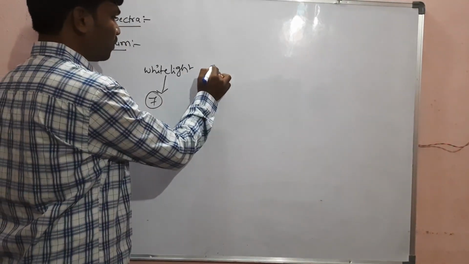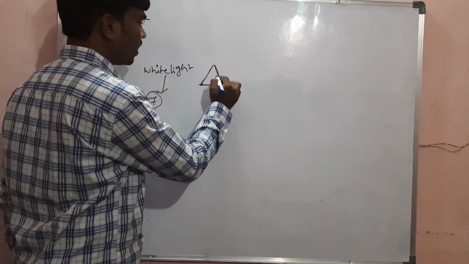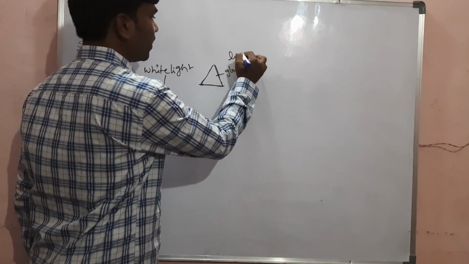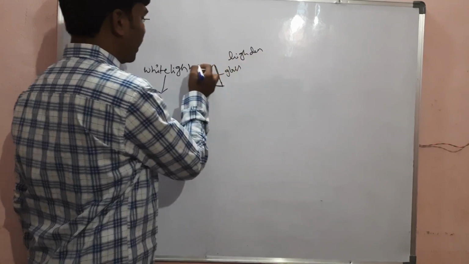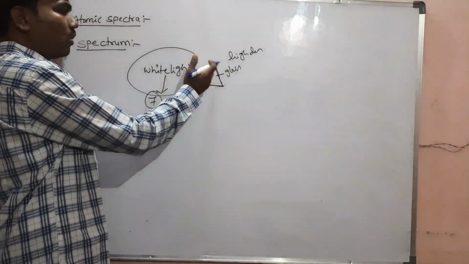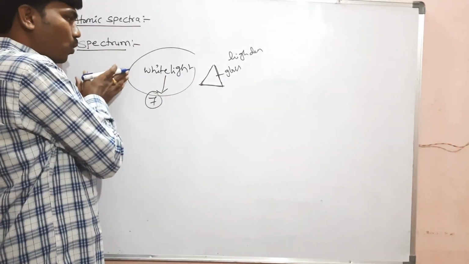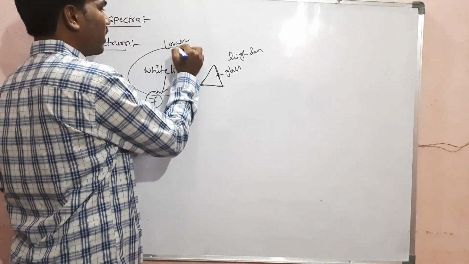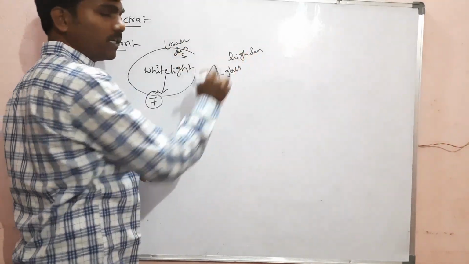So this is a prism. What is a prism made of? Glass. A prism is made of glass, which means it is a high density medium, and outside the prism there will be air. Through the air, white light is passing. Air is a low density medium, and the prism is a high density medium.